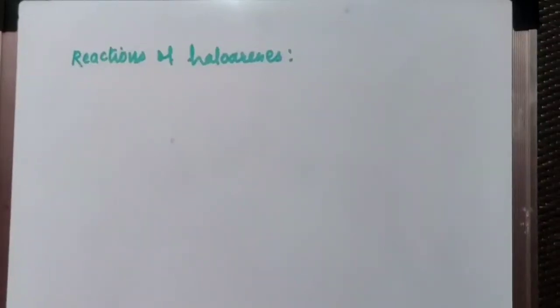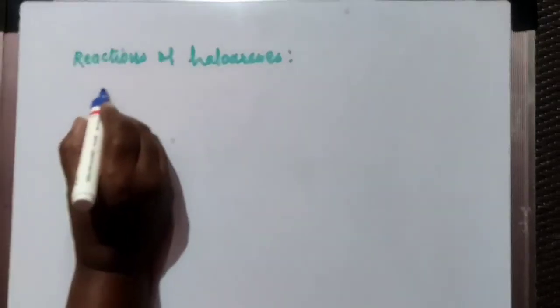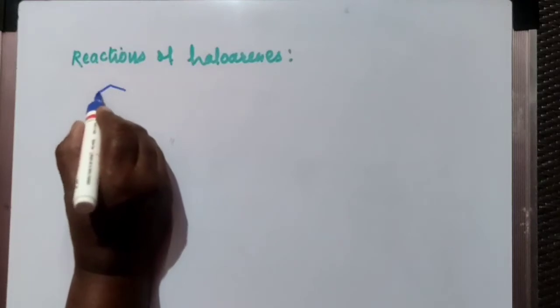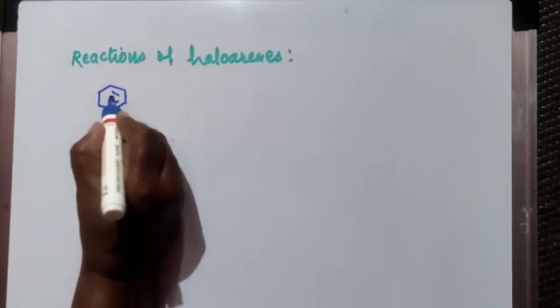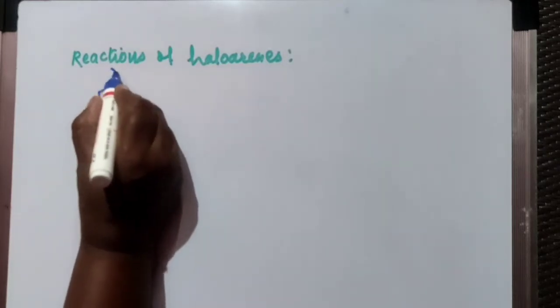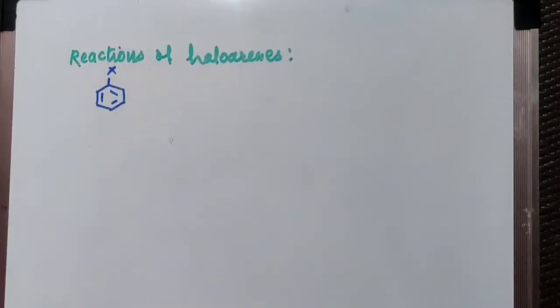Now let us see the reactions of haloarenes. You know the formula of haloarenes here, C6H5X. This is the haloarene. So let us see first the nucleophilic substitution reaction.